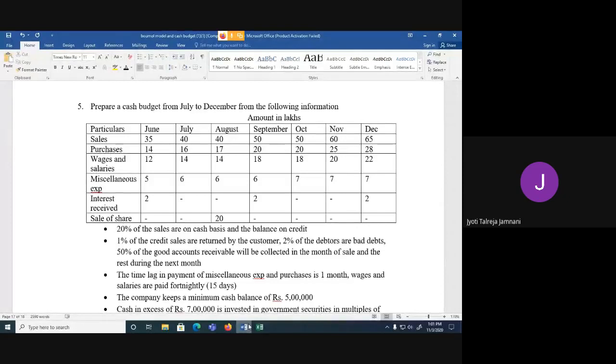Prepare a cash budget from July to December from the following information, and all these figures which are given, the amounts are in lakhs. So it is not only 35, it is 35 lakhs, 40 lakhs. But we will take it as these figures only, and we will write above the table amount in lakhs. So when the zeros are less, the calculation becomes a bit easier. Okay, so let's start.